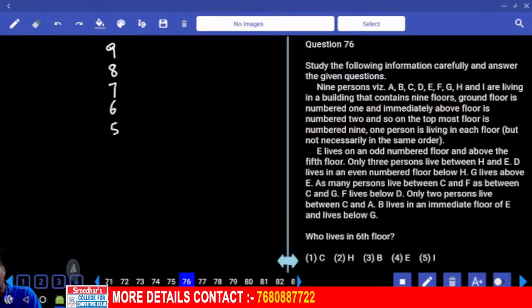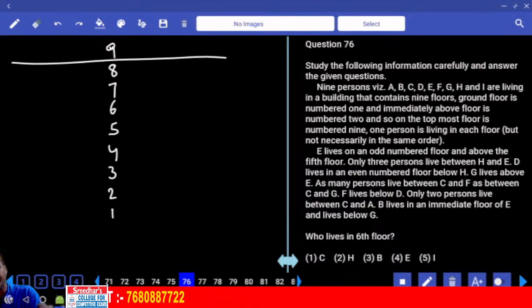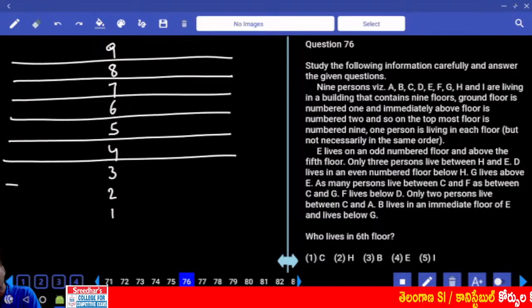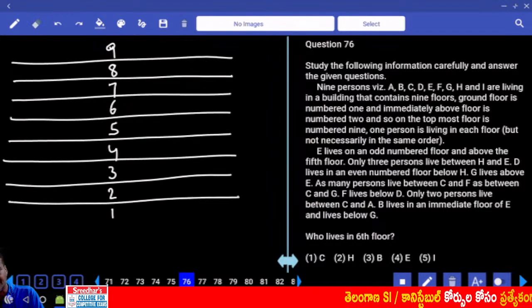9, 8, 7, 6, 5, 4, 3, 2, 1. Now these are the 9 floors we have. 9 persons are staying on these 9 different floors. Then coming to condition number 1. 9 persons, 9 different floors.